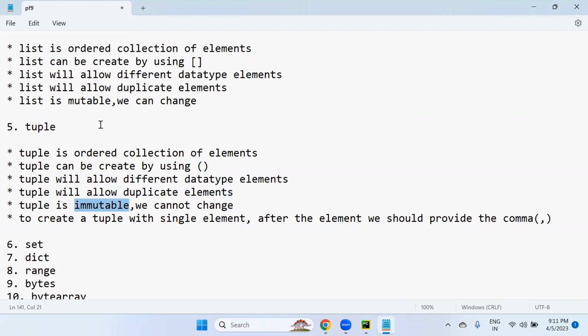Tuple is immutable, whereas list is mutable. This is the main difference. We cannot change the tuple directly. We cannot add values, or remove values from the tuple. But if you want to create a list with a single element, it's possible. But if you want to create a tuple with a single element, what do we need to do? After the element, we should compulsorily provide the comma symbol.